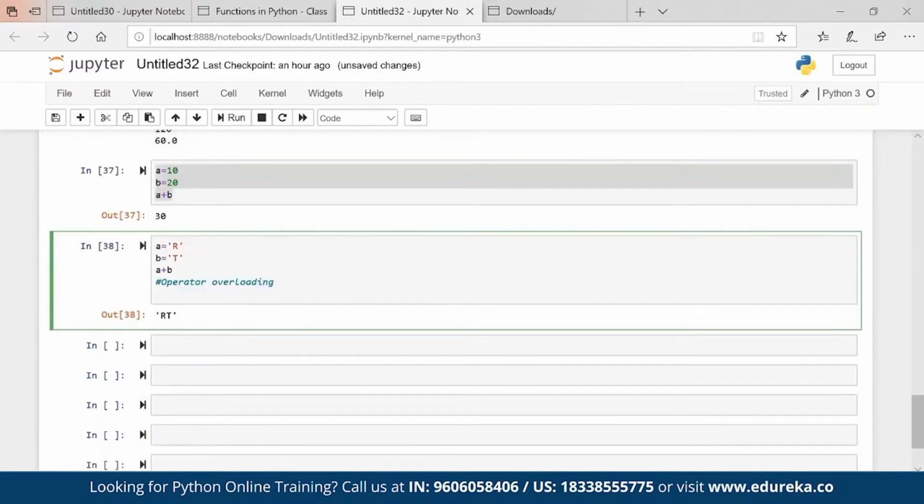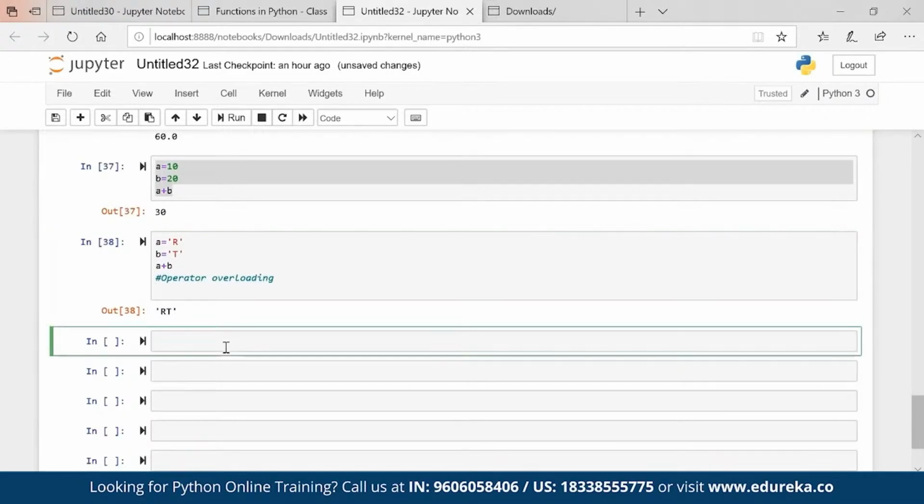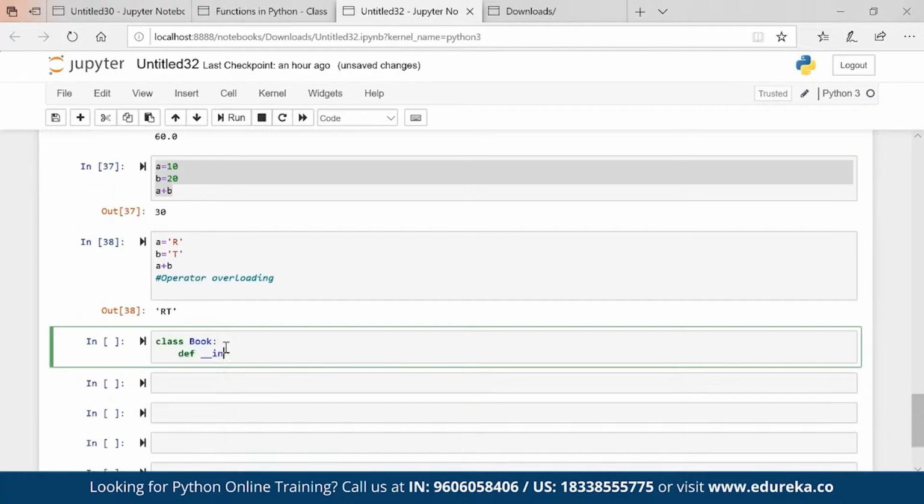Okay. Now, if there is operator overloading, then obviously, let's say I'm creating a class equal to book. Def init, I am calling self and pages.